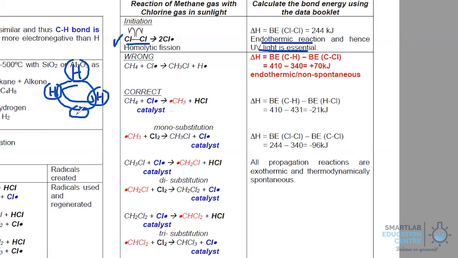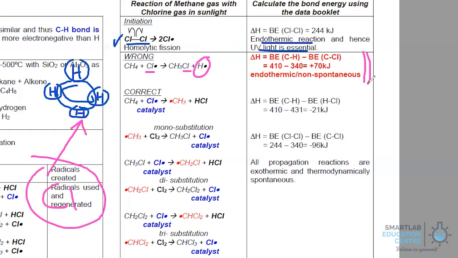Okay, let's now take a look at the ethane molecule. The ethane molecule is colliding with a chlorine radical, which is much bigger. So there are two possibilities that could happen. One possibility is that the chlorine radical kicks out the H radical. That means the Cl goes in to replace the H. In this case, a hydrogen radical will be produced. If you take a look at the enthalpy change of this reaction, you realize that it's endothermic and hence non-spontaneous. So this reaction will not occur.